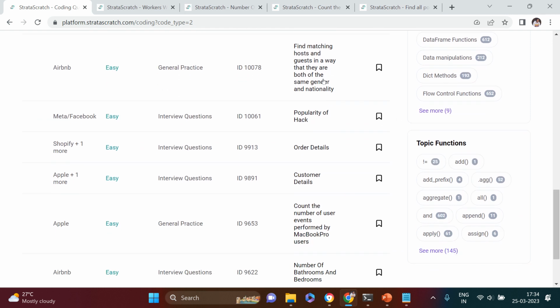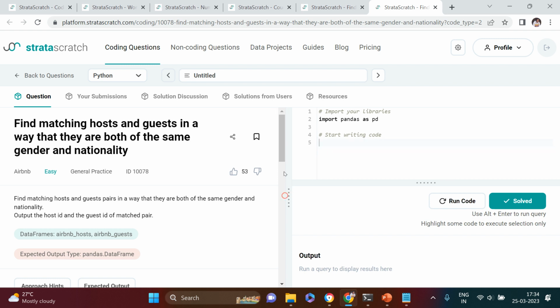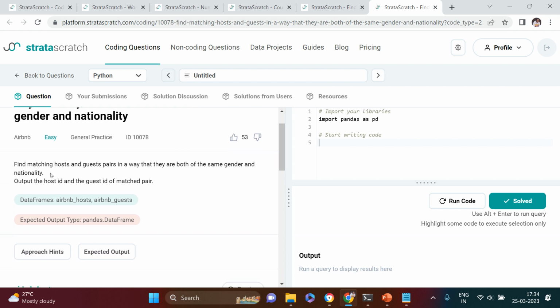Now the next one is find matching host and guest in a way that they are both of the same gender and nationality, right? Let's check this one. I'm going to remove the solution first. Here it says find matching host and guest pairs in a way that they are both of the same gender and nationality.